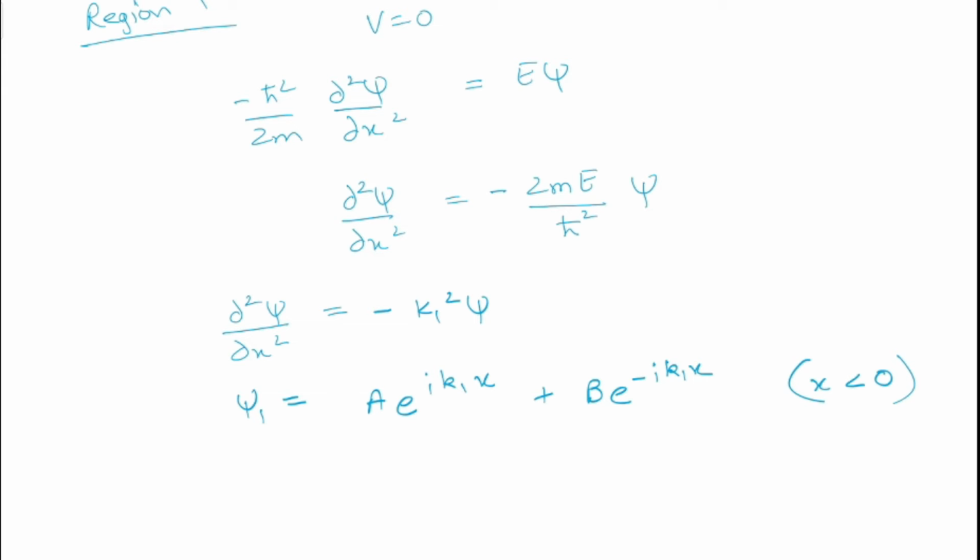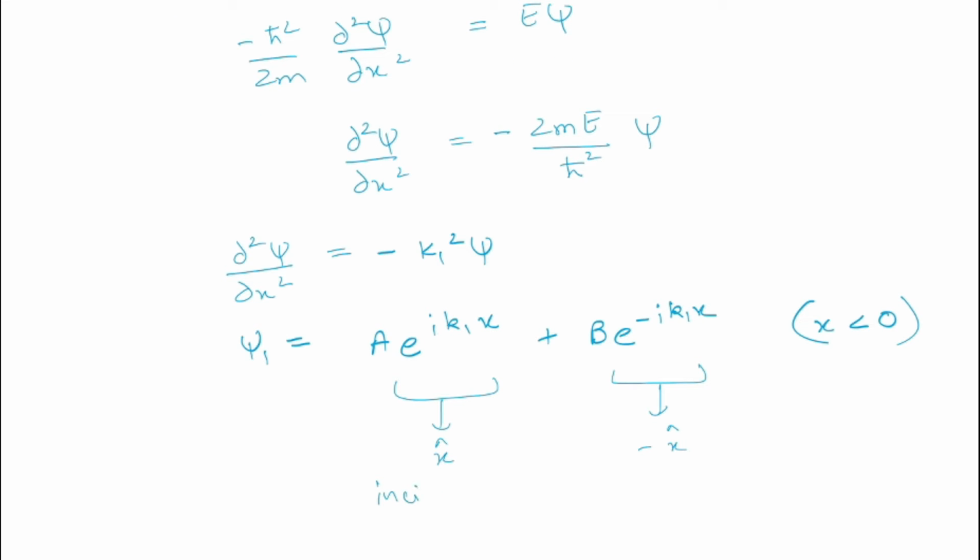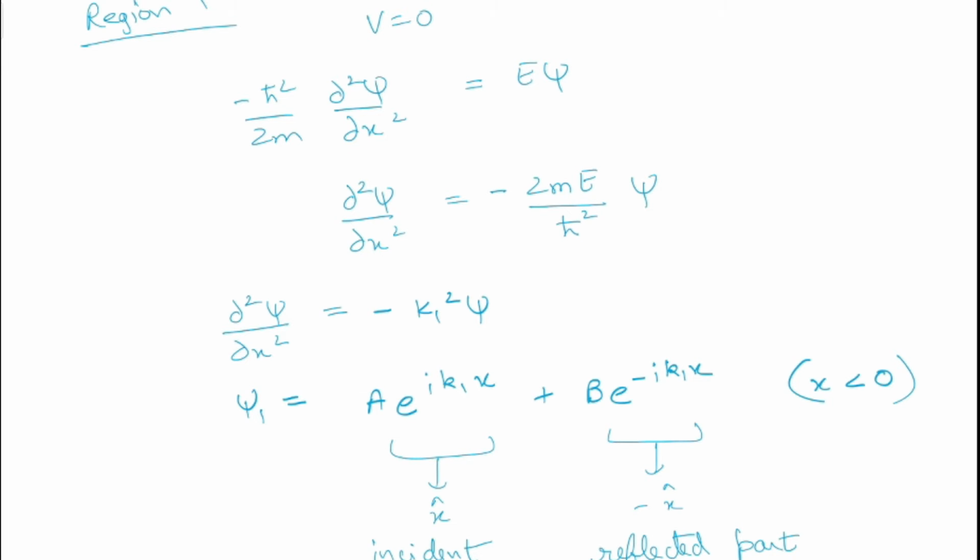Now here we have two terms with exponentials, which means that this term represents the wave propagating along x cap, and this term means that the wave is propagating in minus x cap. This part is clear as it is propagating along the plus axis and our beam is also moving along the plus x-axis, so this must be the incident part. But what is this second part that is moving along the minus x-axis? That means some part of this wave will get reflected, and the contribution of that part is represented by this term. So this is the reflected part. Mathematics says it all, that we have the reflected part.